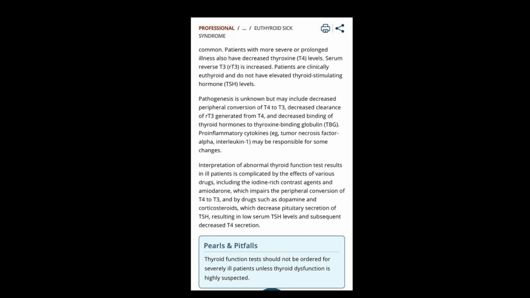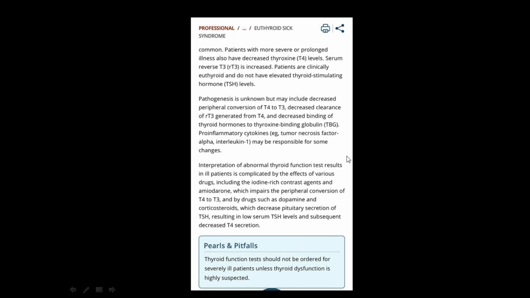They also didn't find the reason, but they have given the condition as euthyroid sick syndrome. Here they have given some reasons, such as it may be due to an effect of pro-inflammatory cytokines and decreased binding of thyroid hormones to thyroid binding globulin. So these are some reasons.